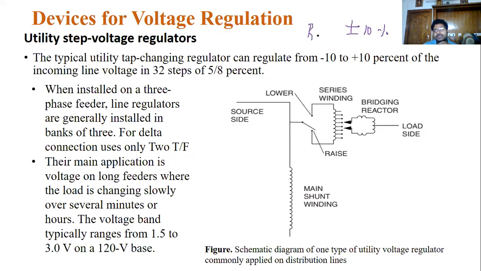This is the base value plus or minus 10%. The base voltage may be a 230 volt system, or 415 volts, or 11 kV, or whatever it may be. Base value plus or minus 10% is allowable, most preferably on the distribution side.